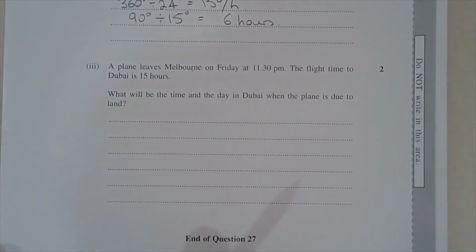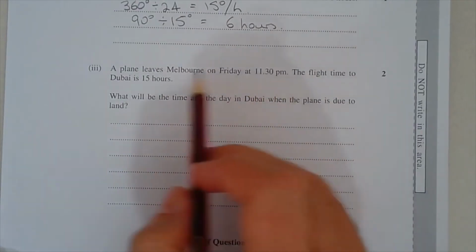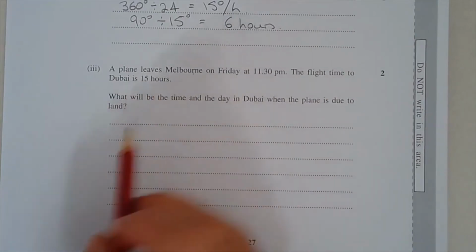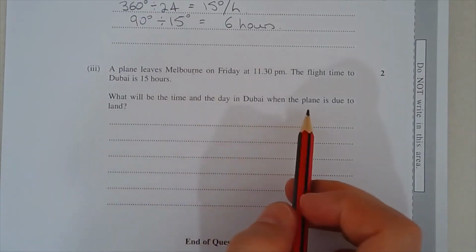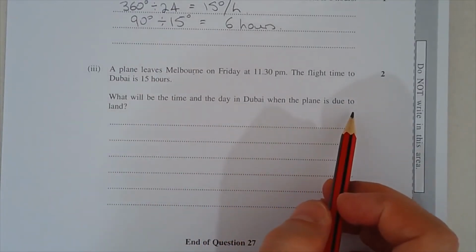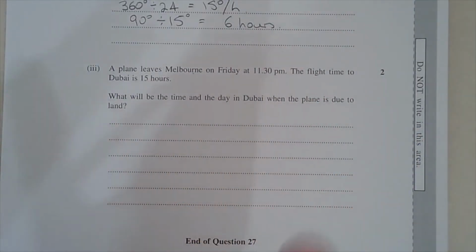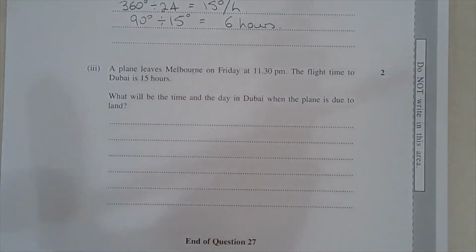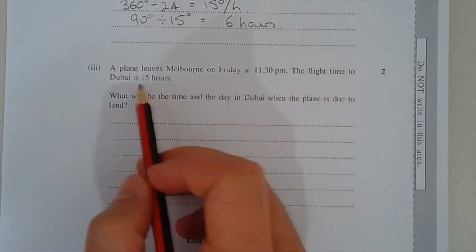Part 3. A plane leaves Melbourne on Friday at 11:30 p.m. So that would be local time, of course. The flight time to Dubai is 15 hours. What will be the time and the day in Dubai when the plane is due to land? So answering a question like this, just work in one time zone and then convert it to the other time zone at the end. So let's reference Melbourne for all our times. A plane leaves Melbourne 11:30 p.m. Flight time to Dubai is 15 hours.